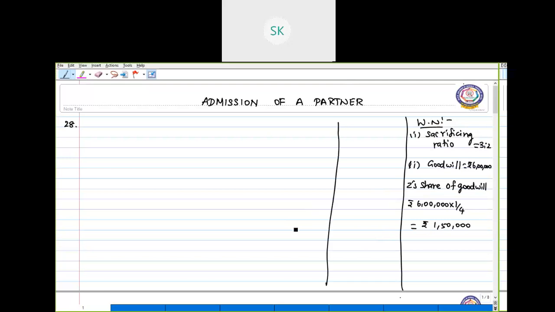Now we'll come to the journal entry. I'll take this column for date, particulars, debit in rupees, credit in rupees.